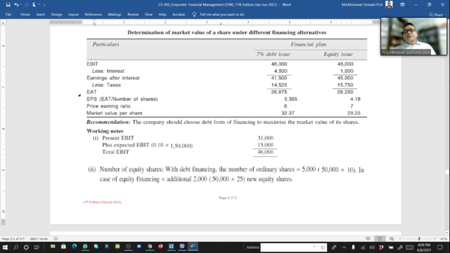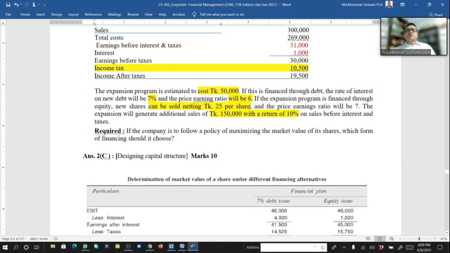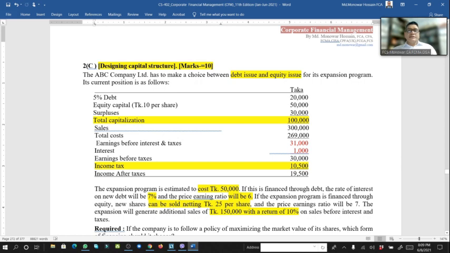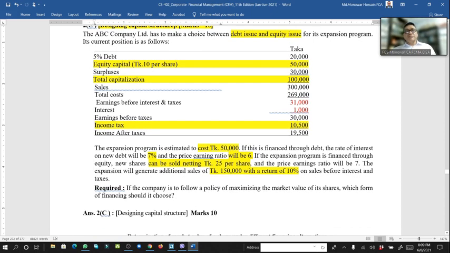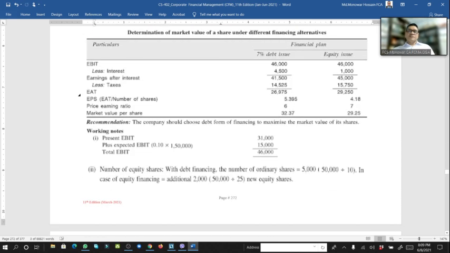So 26,975, if we divide by the 5,000 shares, then we'll get the EPS. Another thing here: these 5,000 shares come from the equity capital, taka 10. So if we invest with the debt, there is no need to issue or increase shares. So here 5,000 shares, and the EPS comes to 5 taka 39 paisa.